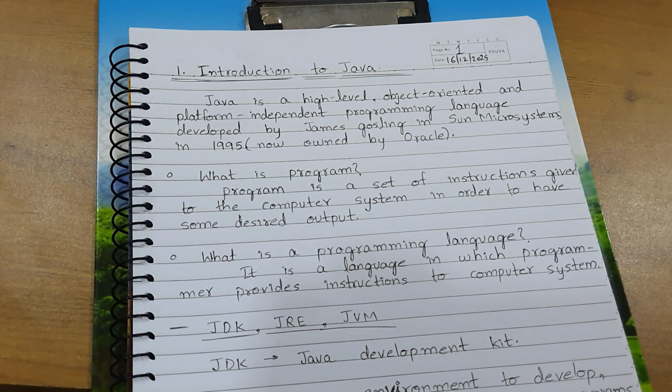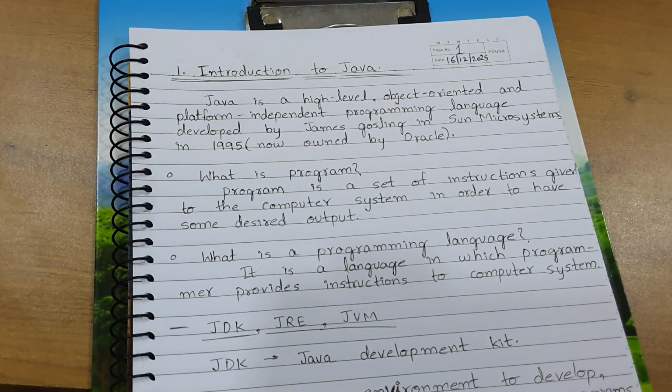What is a program? A program is nothing but a set of instructions given to a computer in order to have some desired output. Basically, how we humans communicate with each other in our regional languages or an international language, Marathi, Hindi, English, etc. But when we have to communicate with a computer, these languages are of no use because a computer knows only one language, that is binary language. It is also called machine language. It is in the form of zeros and ones. So whatever you speak, first it will get converted into zeros and ones, then the computer will understand it and